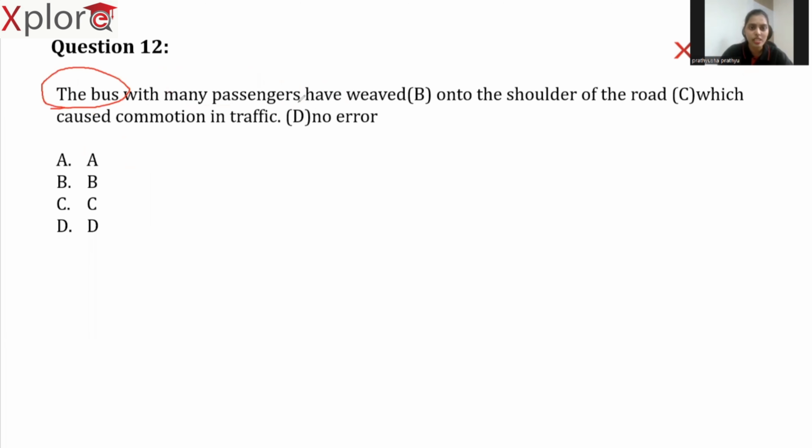So it is very clear and easy. Our verb should be singular. So the error is in part A. Replace have with has.